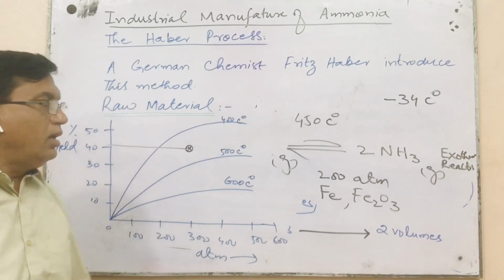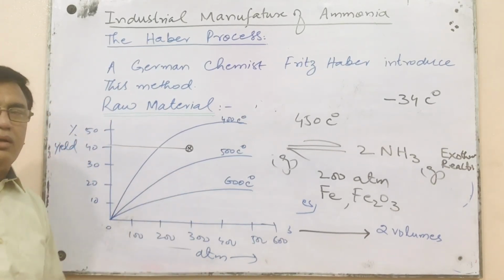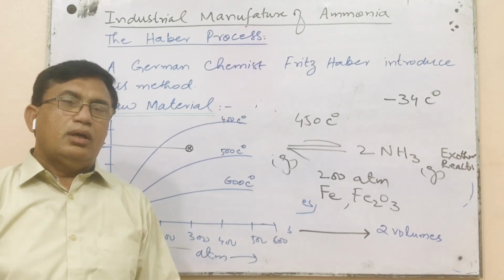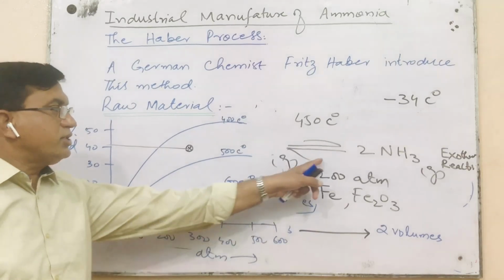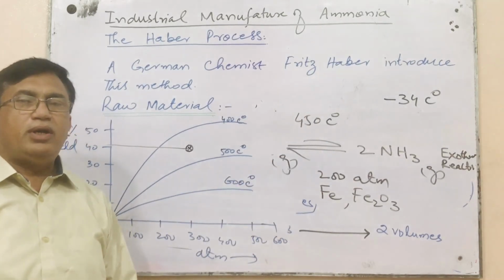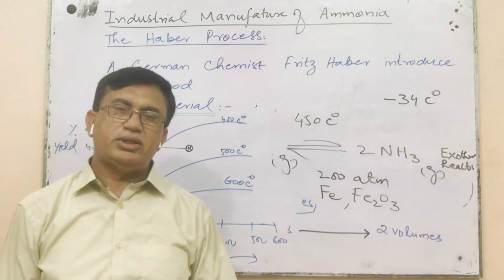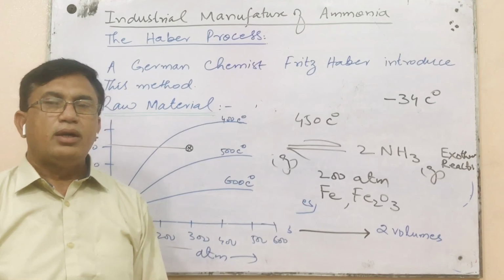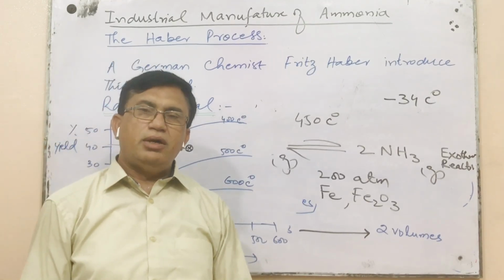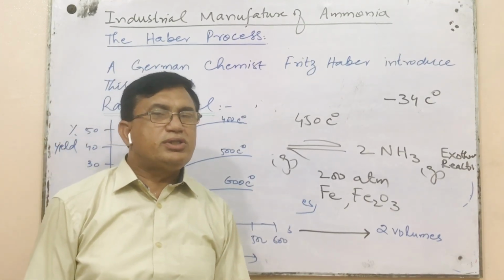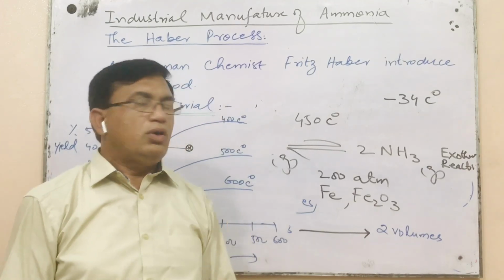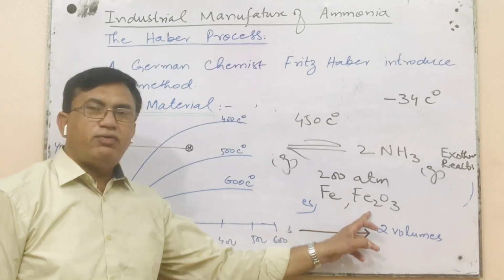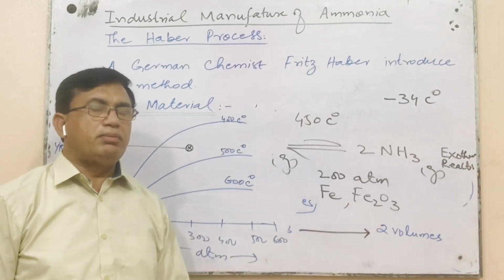I have explained all the concepts: raw material, nature of the chemical reaction, and then the effect of the different parameters, temperature, pressure, and catalyst. Now, catalysts are the substances which reduce the time and reduce the cost of production. That's why the catalyst saves our energy and time, both.